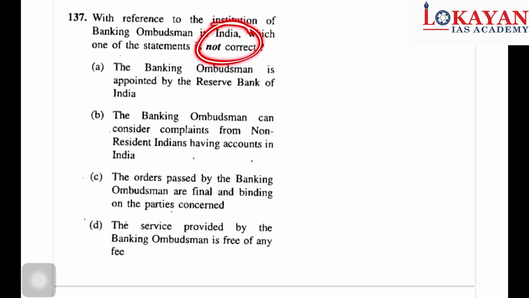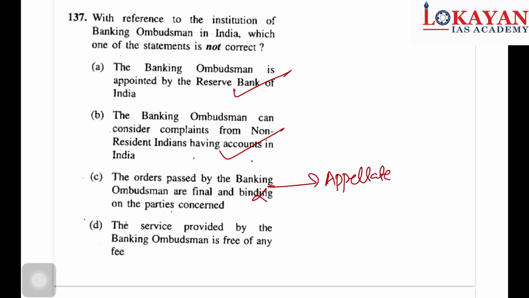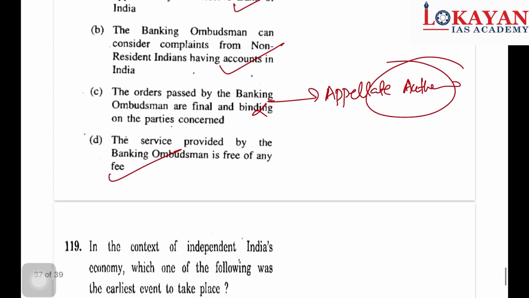Okay, which statement is not correct? Banking ombudsman is appointed by RBI, correct. The banking ombudsman can consider complaints from NRIs having accounts in India, this is also correct. Order passed by ombudsman final and binding, so this is incorrect. There is provision of appellate authority. Service provided is free of cost, this is also correct. So C is the correct answer.